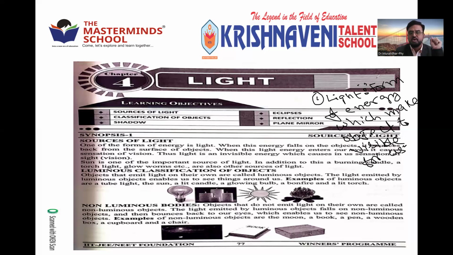Write down under synopsis 1, first point, the definition of light. A form of energy which makes objects visible for us is called light. Clear?